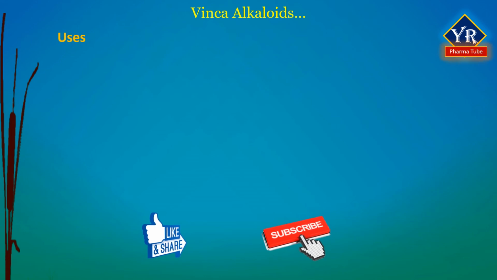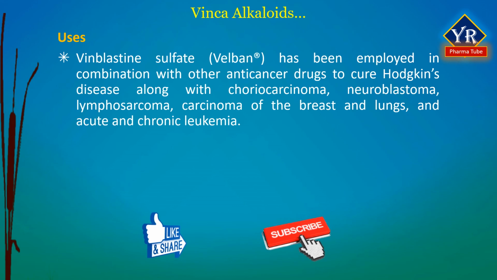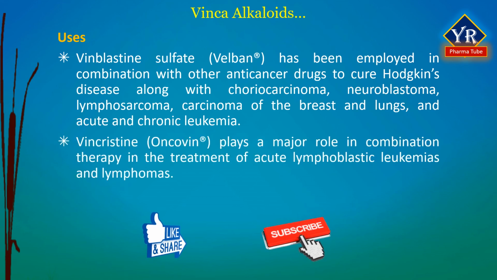Coming to the uses, the vinca alkaloids have been used in both curative and palliative chemotherapy regimens in clinical oncology for approximately 40 years. Vinblastine sulfate has been employed in combination with other anti-cancer drugs to cure Hodgkin's disease along with choriocarcinoma, neuroblastoma, lymphosarcoma, carcinoma of the breast and lungs, and acute and chronic leukemia. Vincristine plays a major role in combination chemotherapy in the treatment of acute lymphoblastic leukemias and lymphomas.